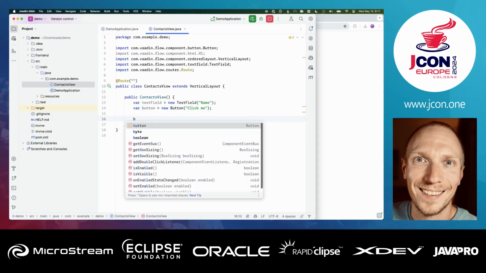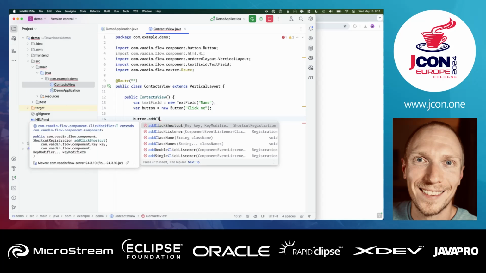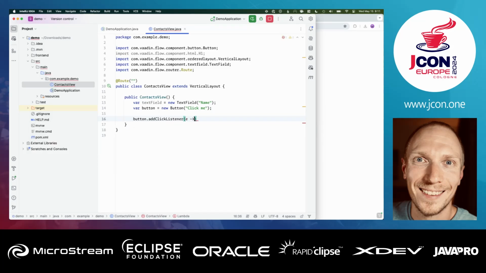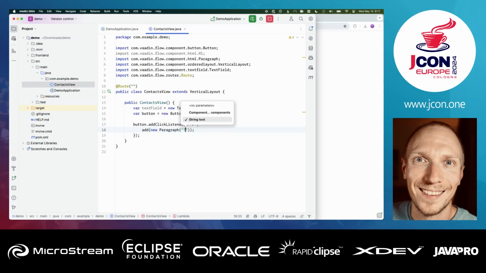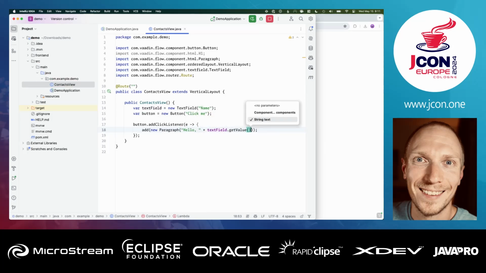For the button, we're going to add a click listener. That will give us an event, and in that event we can do something. So in our case, we're going to call add. So we're adding to the parent layout here a new paragraph, and the text we want to have there is hello, and then the value from the text field, like this.